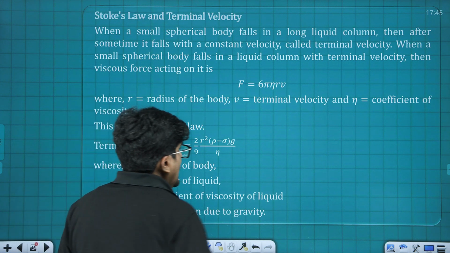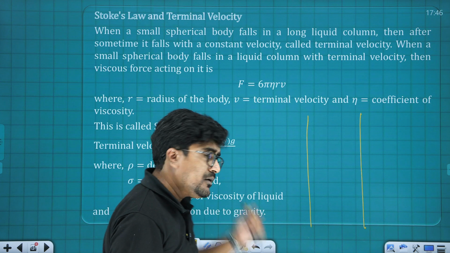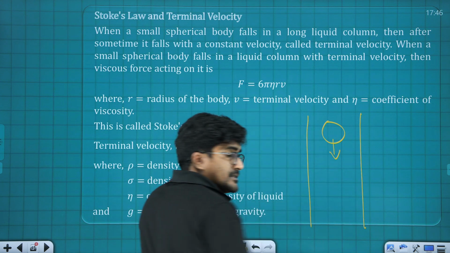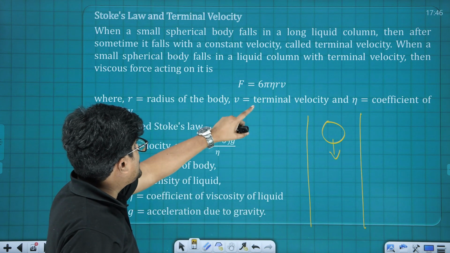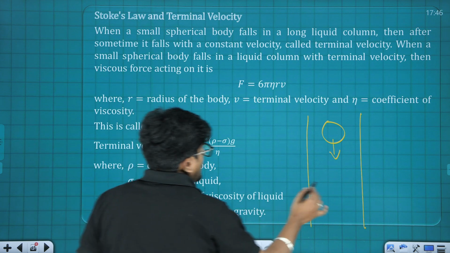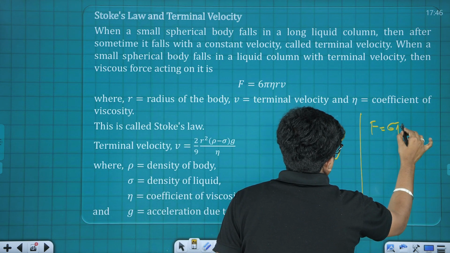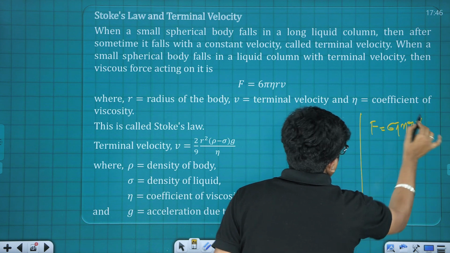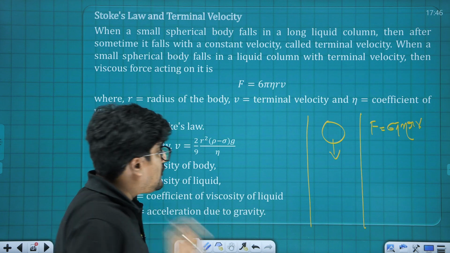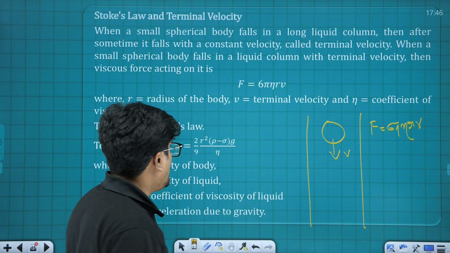The next one is Stokes law. The Stokes law says, if I have an arrangement like this, a vertical column, and a spherical body which is allowed to fall freely, then the viscous force experienced by this body is going to be F equals 6 pi eta R V, where R is the radius, V is the speed with which it is going down, and eta is the coefficient of viscosity.